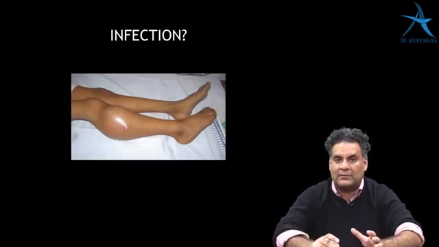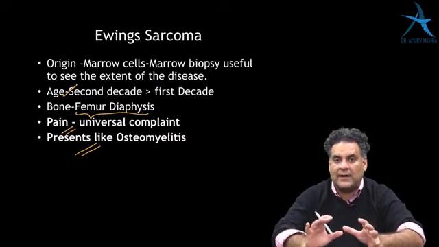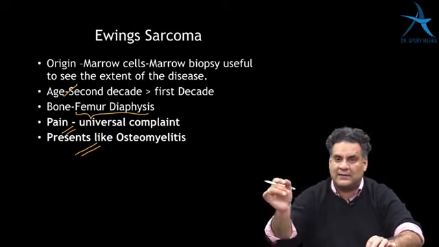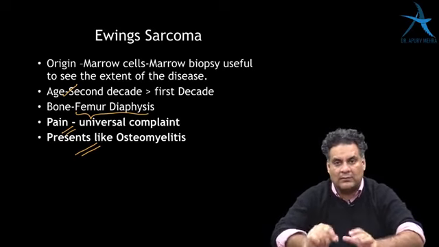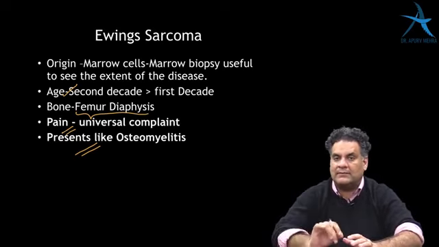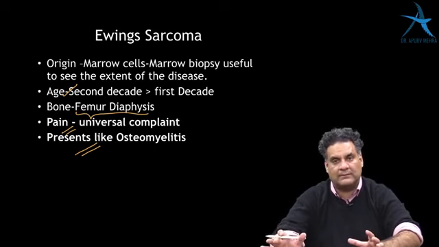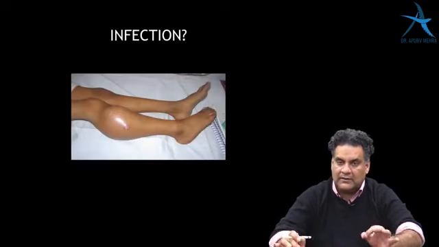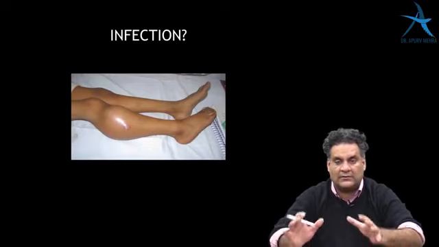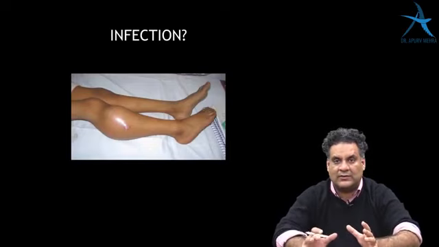It's a tumor from the marrow. That is why you need to do a marrow biopsy. So you will do a bone biopsy, like taking a biopsy from the femur. That's called a bone biopsy. But then you will also take a biopsy from the iliac crest. That's called a marrow biopsy. Then in Ewing's, it mimics osteomyelitis. So if infection and fever, tissue is diagnostic.